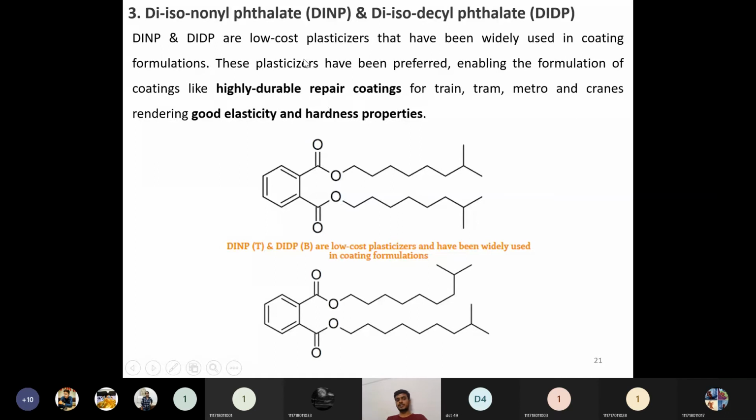So this type of plasticizer will be used in many types of coatings, like those used for painting trains, trams, metro trains, or cranes. This type of coating will produce highly durable films, and it will also possess good elasticity and hardness properties. So this is the structure of DINP, and this is the DIDP structure.